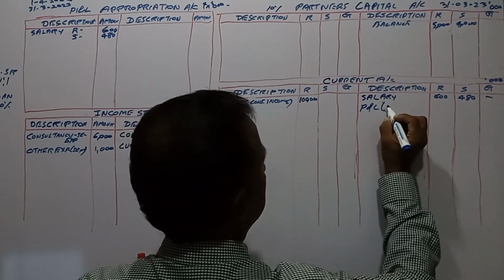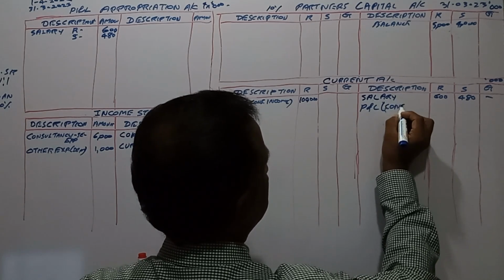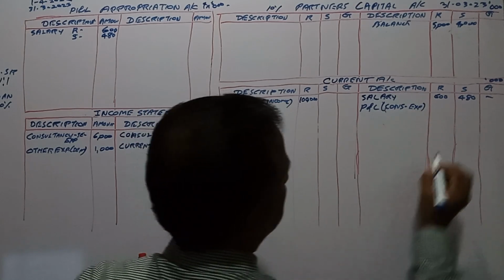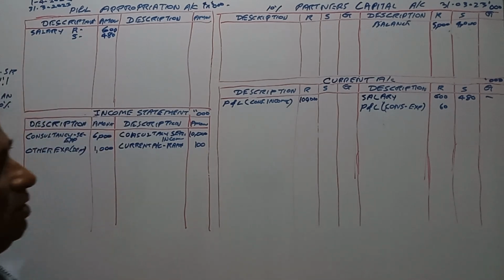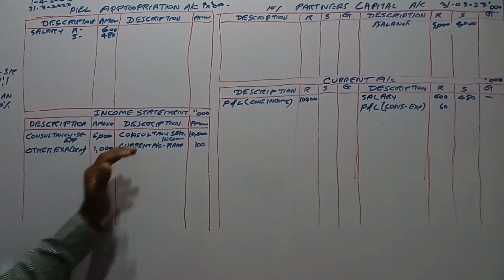Consultancy expenses, how much? That is 60,000. So no entry has been made in relation to this transaction in the books of accounts of the partnership. Now we have made the entries, double entries.